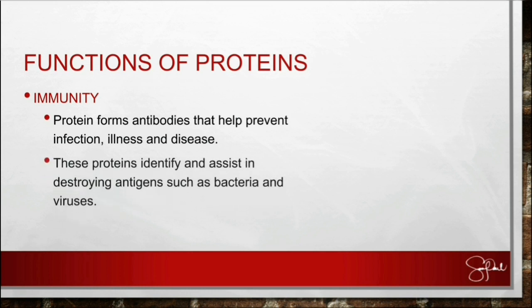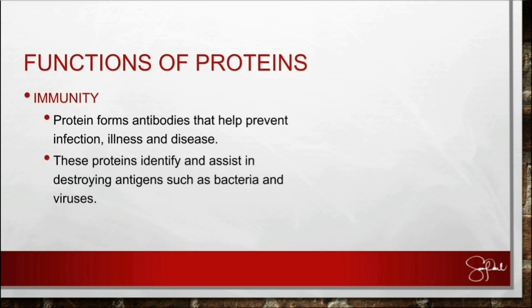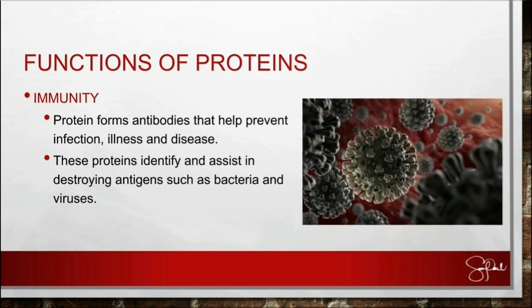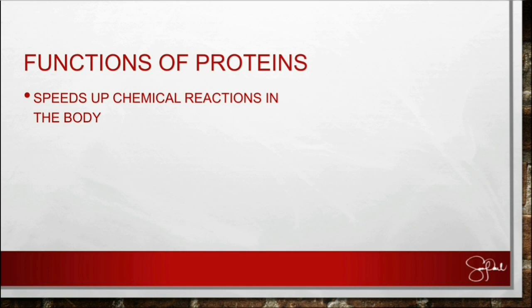Aside from that, the last function is protein that can speed up chemical reactions in the body. So our body has many enzymes. Those enzymes are technically proteins. These enzymes increase the rate of chemical reaction in our body.